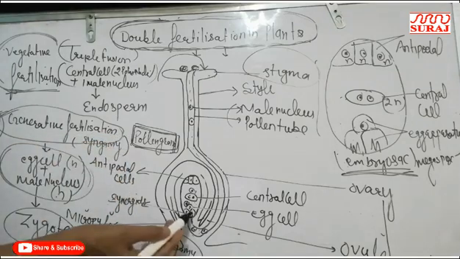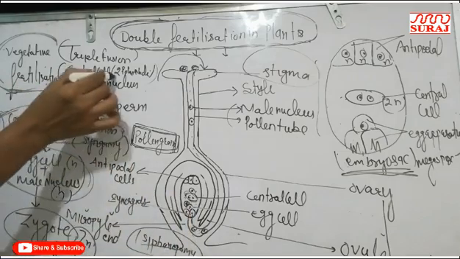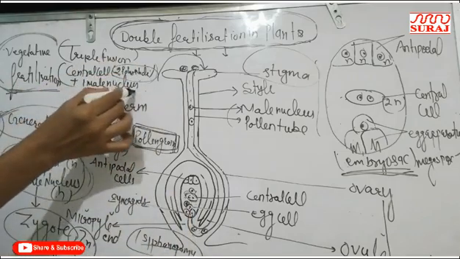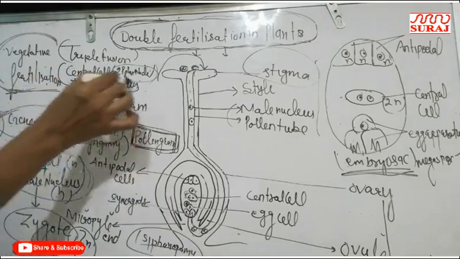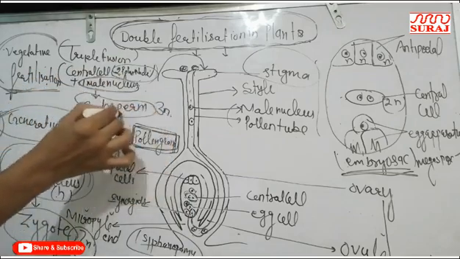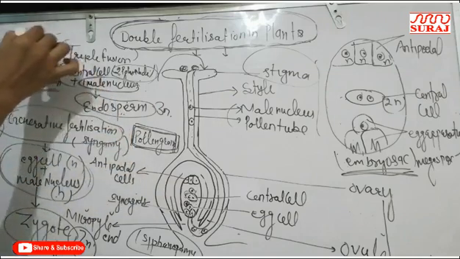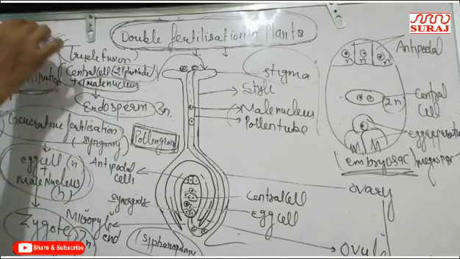The second male nucleus goes to the central cell, where the 2 polar nuclei of the central cell combine with 1 male nucleus and form the triploid endosperm. This fertilization is known as vegetative fertilization.